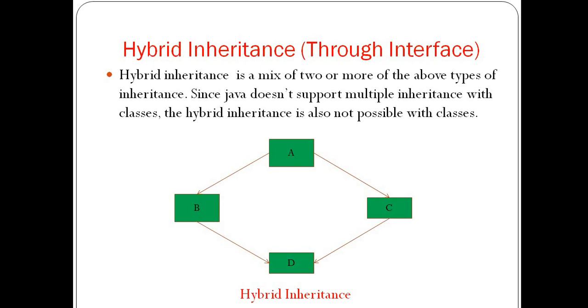So guys, as you can see in the image, hybrid inheritance is a combination of hierarchical inheritance, which this part represents, and multiple inheritance, which the other part represents. So hybrid is a combination of two or more types of inheritance. Here you can see hierarchical inheritance, and the next is multiple inheritance. So this is hybrid inheritance.